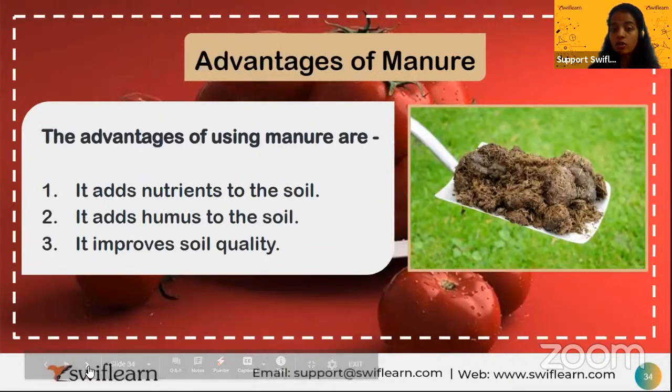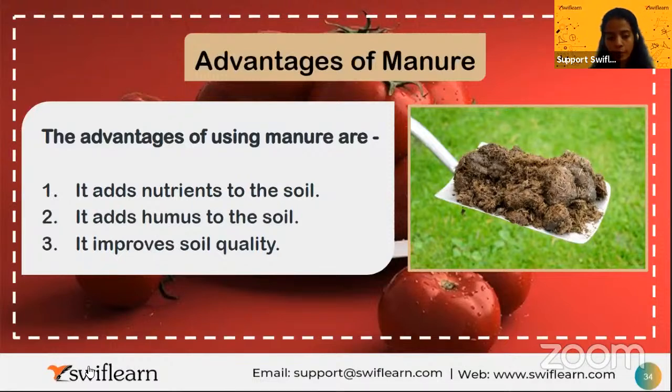Then what is the next one? Advantages. What are the advantages of adding manure? It adds nutrients to the soil and it adds humus to the soil. What is humus? Humus is nothing but what you get from the organisms, that is, the organisms decay the deeply buried plants and animals, right? The waste you get after decomposition is nothing but humus. And it helps to improve the soil quality. So it adds nutrients and humus to the soil and improves the soil quality.